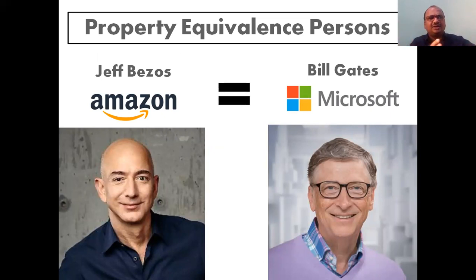Here I compared Jeff Bezos with Microsoft. Jeff Bezos' property is almost equal to Bill Gates'. He is the founder of Microsoft and Bezos is the founder of Amazon. So we can say both are property equivalent persons.